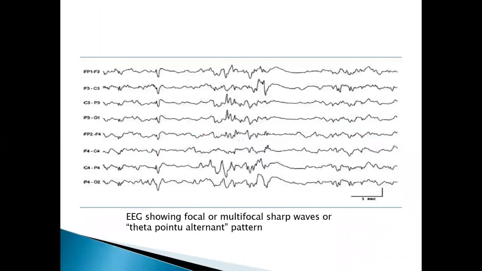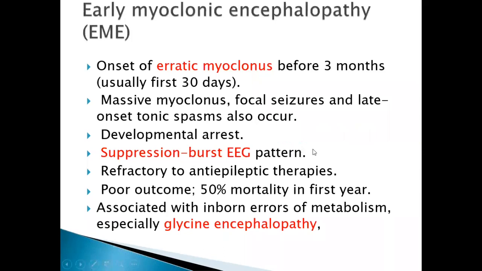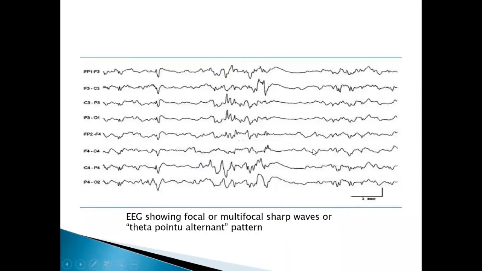In the neonatal epilepsies, there is a classic EEG pattern, the theta pointu alternant pattern. Whenever you see the EEG, observe here, this is one epoch. Each page we call an epoch. All the discharges recorded on the right side are indicated by even numbers. Recordings from the left side are indicated by odd numbers. Here O1 is from the occipital and P3 is from the parietal, that is from the left side, and F4 is frontal, C4 is from the right side. Even numbers are from the right side and odd numbers are from the left side.